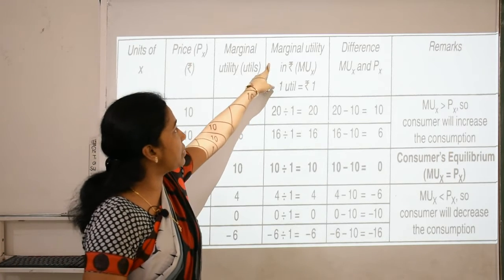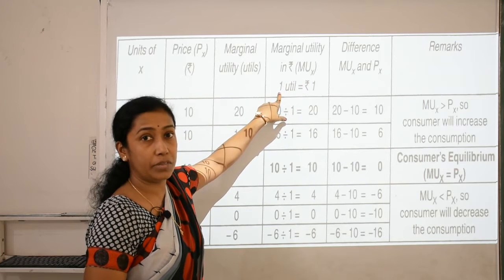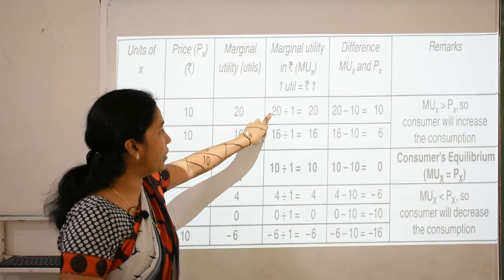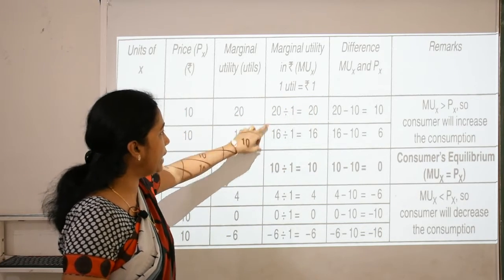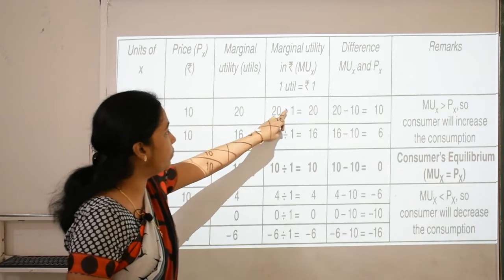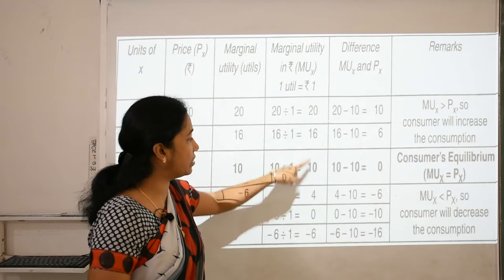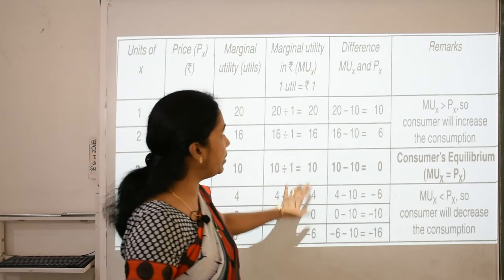Now when we assume that one util is equal to 1 rupee, we divide each marginal utility by 1, and we get the same numbers, that is 20, 16, 10, 4, 0 and minus 6. Again it is also diminishing.